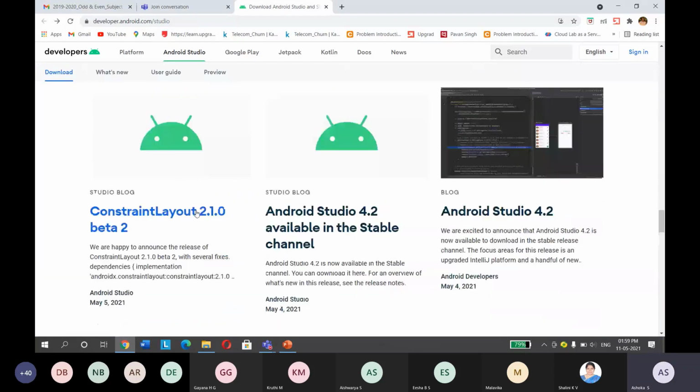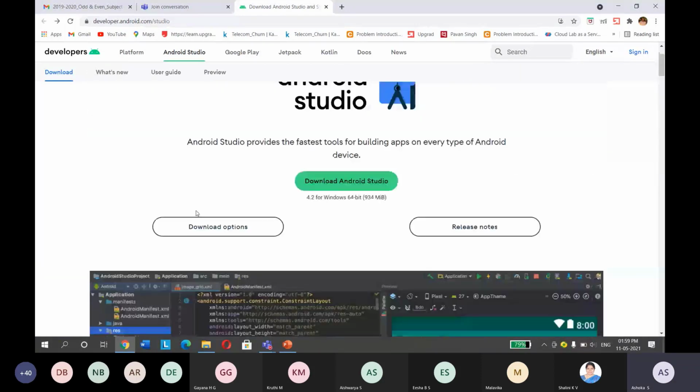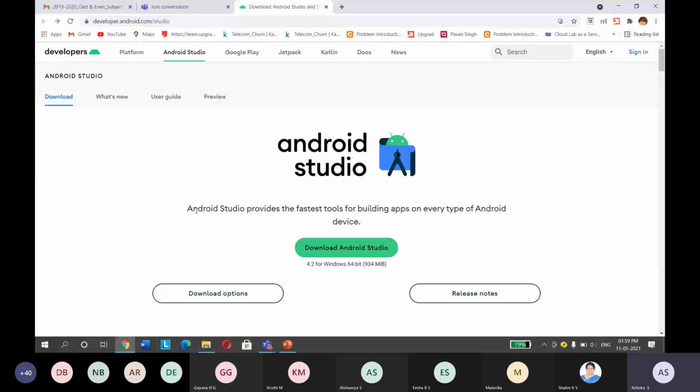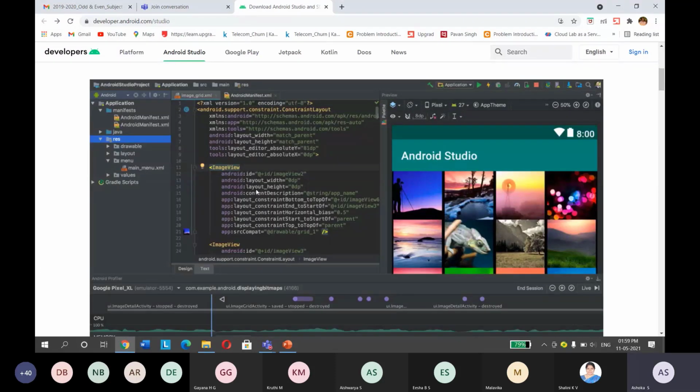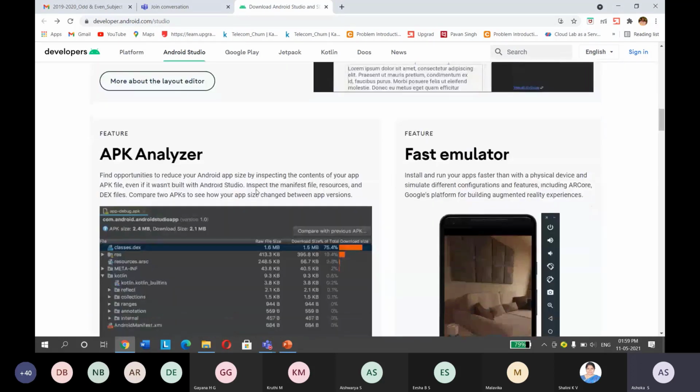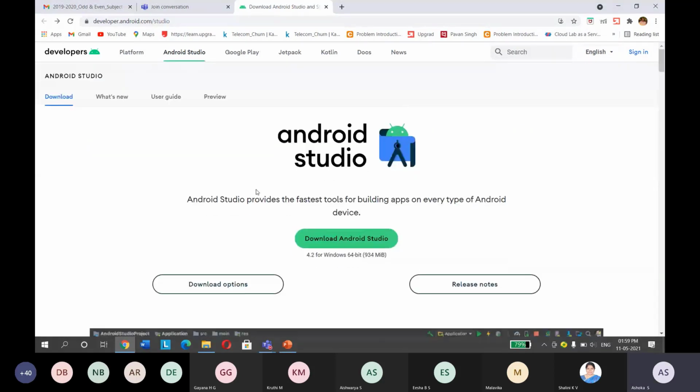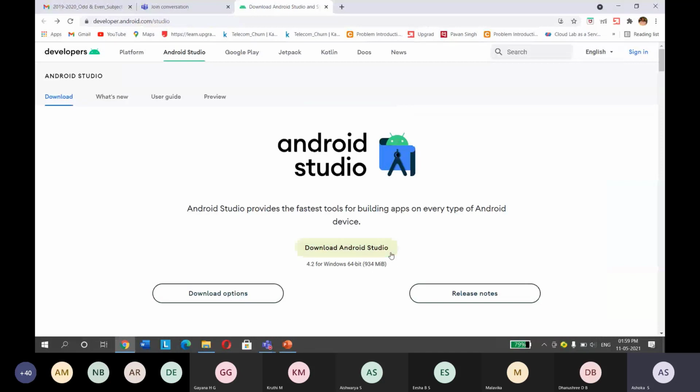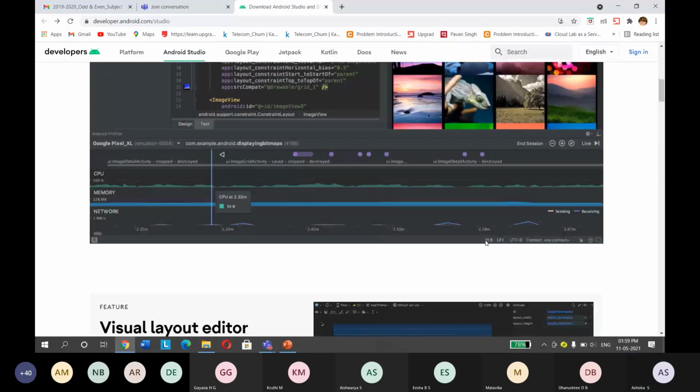So this is about how you can install Android Studio. I repeat, developer.android.com is the official website of Android Studio. You can go here and install from here. Nothing much, you can just click on this download. Two options are there, it's really easily understandable. Just click on next, next, next. It will install everything.